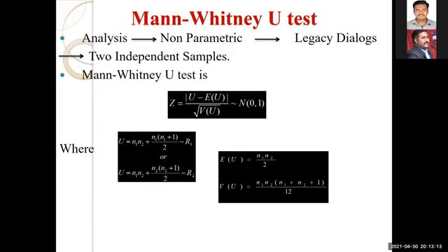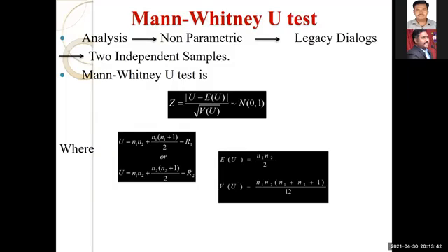You get data from one variable and data for the other variable, and they allocate the ranks from ascending to descending. After assigning the rank for each variable, they go for finding the difference, then the summation of both rank 1 and rank 2, and then they calculate the value. The final value is compared with the tabulated value. This is how they follow when doing the Mann-Whitney test manually.